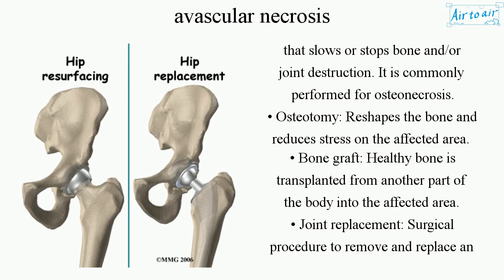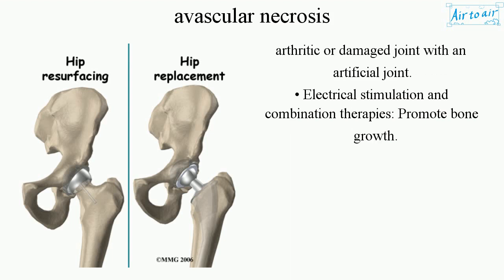Osteotomy reshapes the bone and reduces stress on the affected area. Bone graft. Healthy bone is transplanted from another part of the body into the affected area. Joint replacement. Surgical procedure to remove and replace an arthritic or damaged joint with an artificial joint. Electrical stimulation and combination therapies promote bone growth.